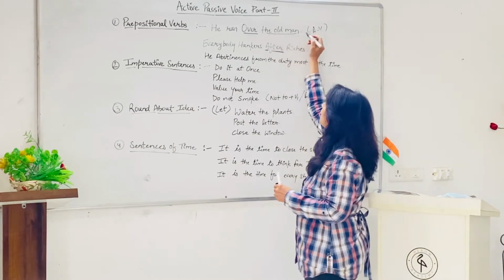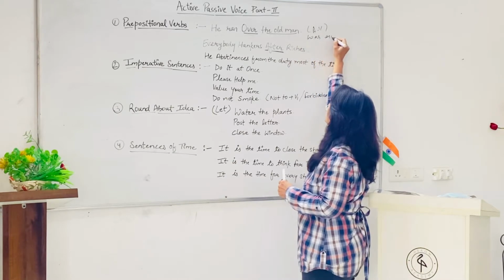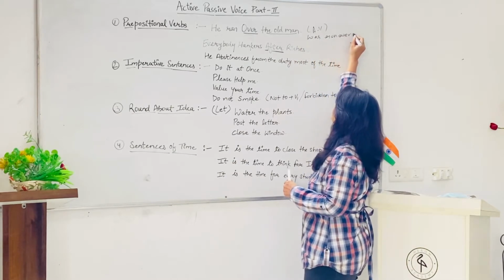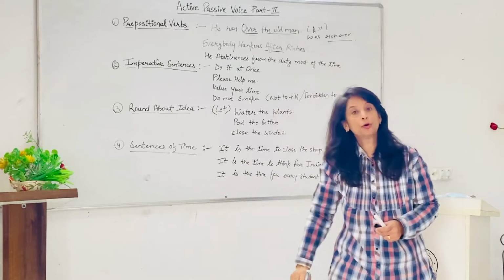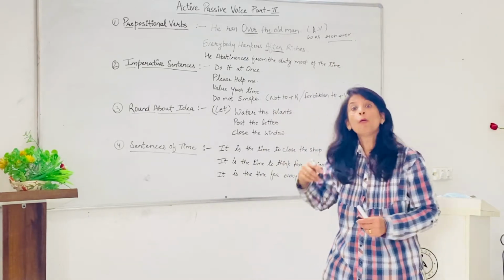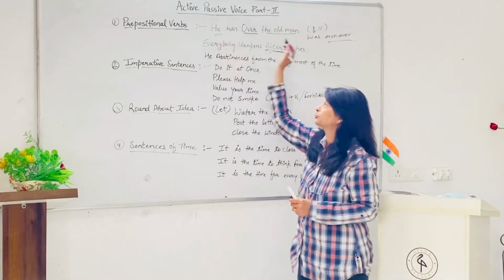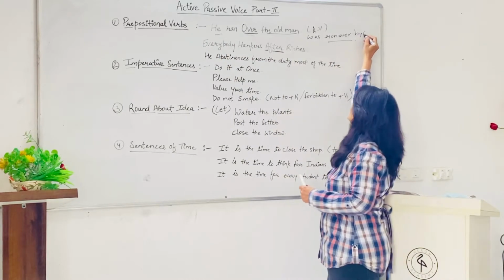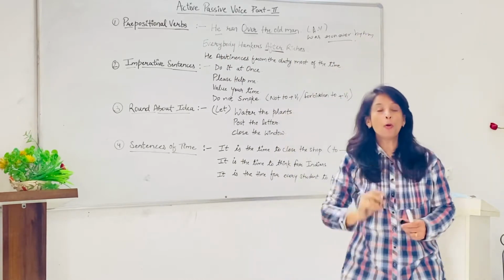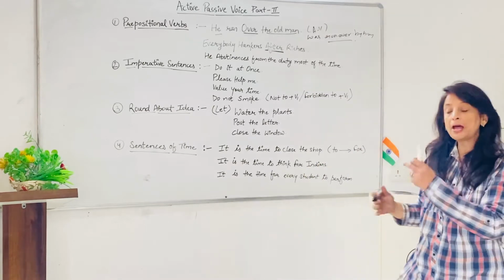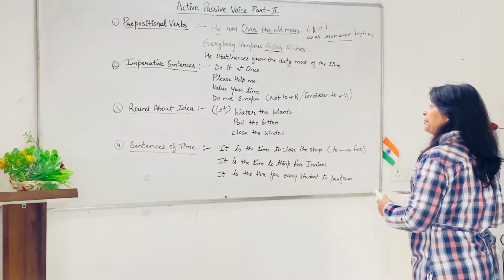The old man was run over. Understood? So old man was run over, and he का तो आपको पता ही है, and we use it by him. So the old man was run over by him.